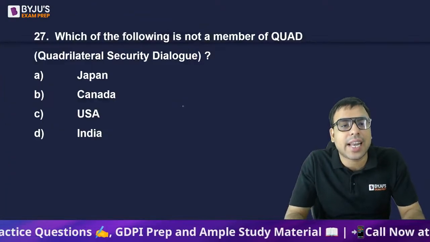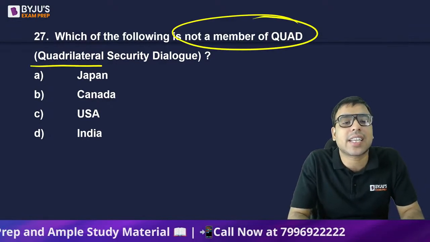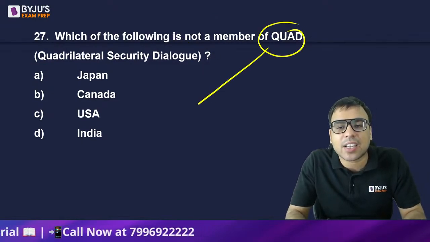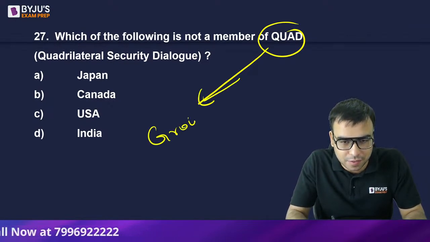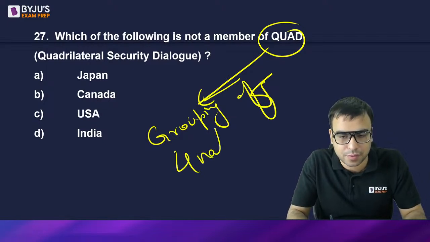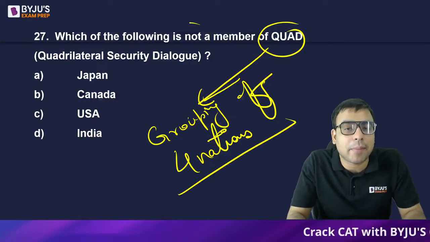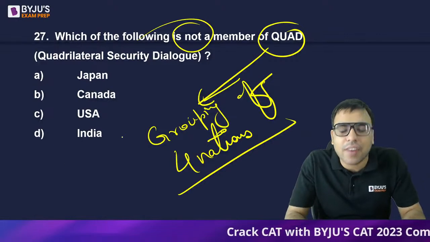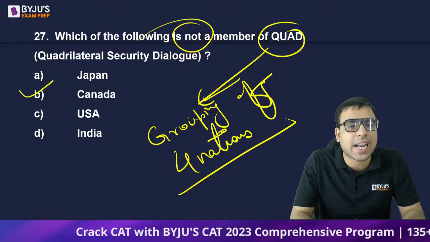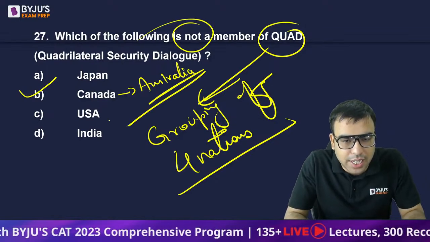The next is, which of the following is not a member of Quad? Quadrilateral Security Dialogue. It is very much in the news. Japan, Canada, US, India. Quad is actually a grouping of 4 nations. Which of the following is not a member of Quad? Out of these 4, one of them is not a member. You have to tell. B is the right answer, because instead of Canada, it is actually Australia. Yes, good. B is the right answer.